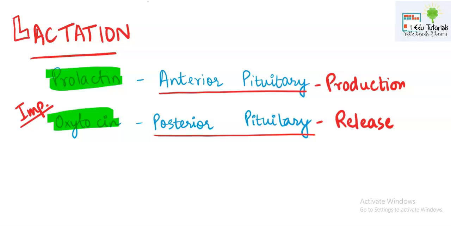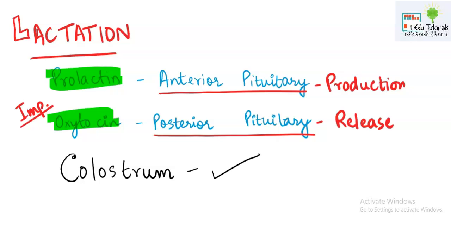So in the beginning period, means in the initial 6 months, the baby is 100% dependent upon the mother's milk, and this phase in the human female life is known as lactation period. The first milk that comes out from the mammary gland is known as colostrum. It is a yellow colored fluid, and rural area people think that this should not be given to the child. However, this is 100% a myth, because this yellow colored fluid is very much rich in the maternal antibodies.